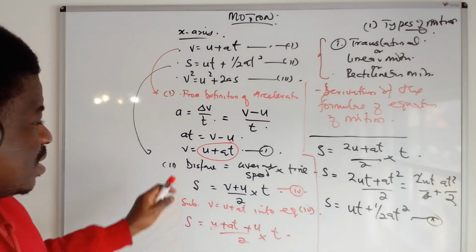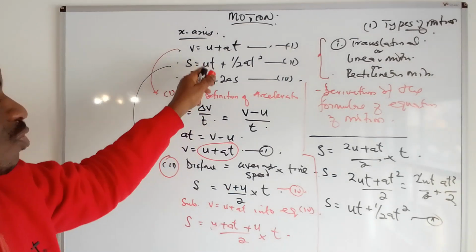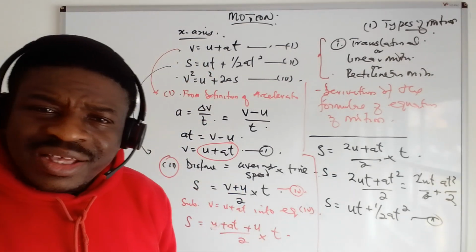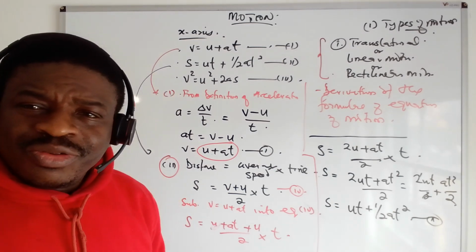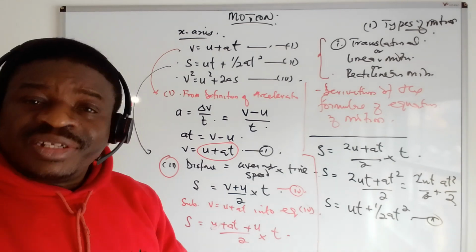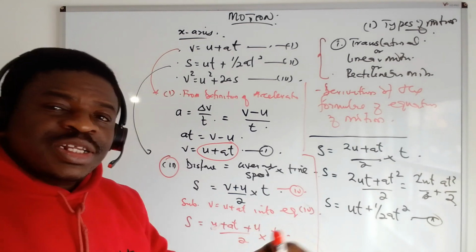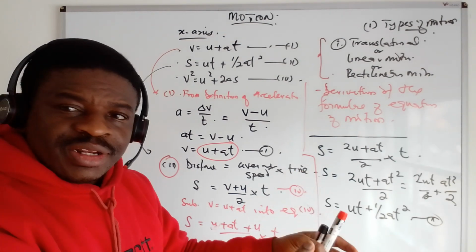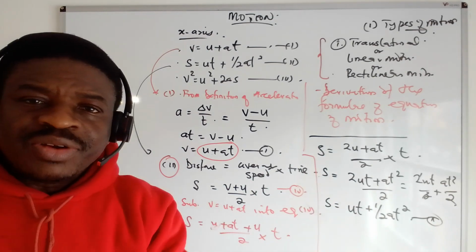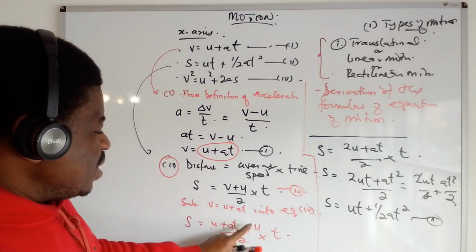So please look at this. This place is central for equation 2 and 3. So for equation 2, distance is average speed times time, which is what we all know. It's not a big deal, distance is speed times time. But the speed now is because you are using different speeds. You have an initial, you have a final. You may even have a fourth speed. What you use is the average speed. So you use the average speed times time.